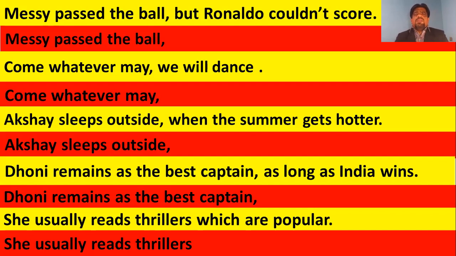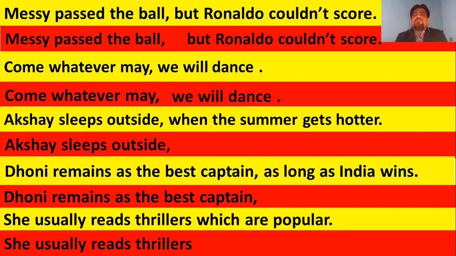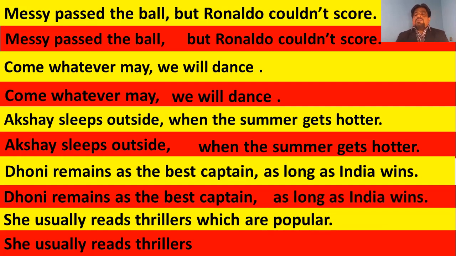What could be the rest of the parts of the sentences? In the first line, the second clause could be "but Ronaldo couldn't score." Subject is there, verb is there. And in the second row, "we will dance," with "we" as the subject and "will dance" the verb. Now the third one, "when the summer gets hotter," with "summer" the subject and "gets hotter" the verb. "As long as India wins," India is the subject and wins is the verb.